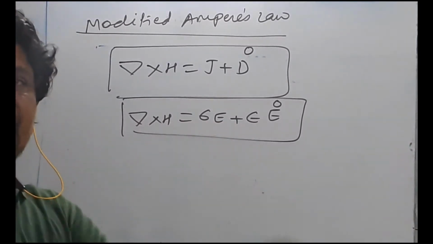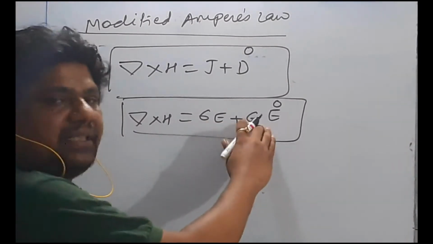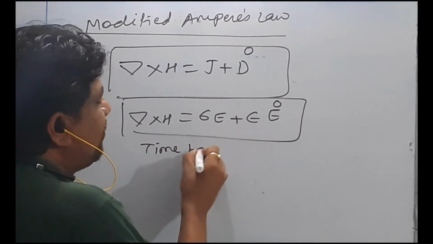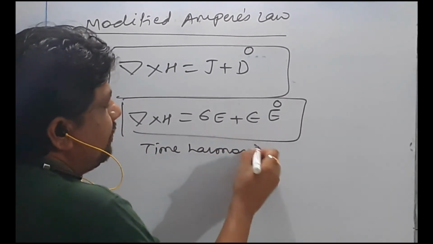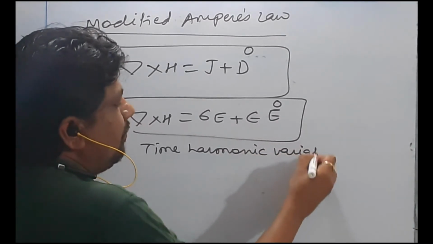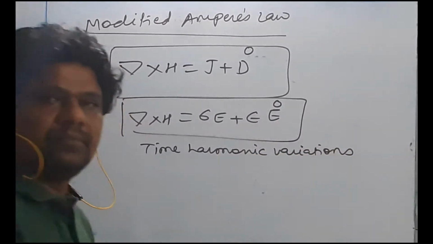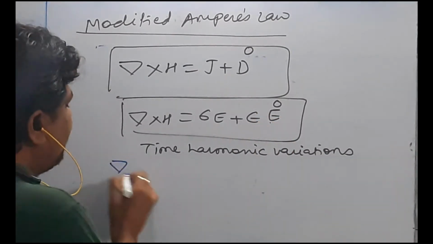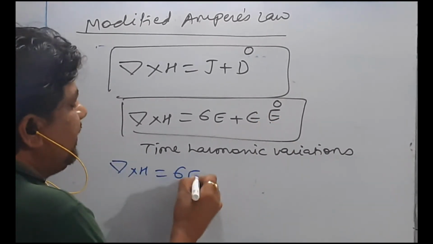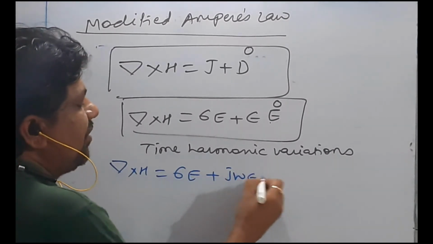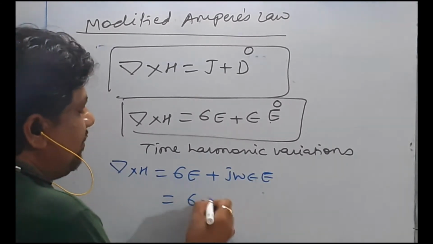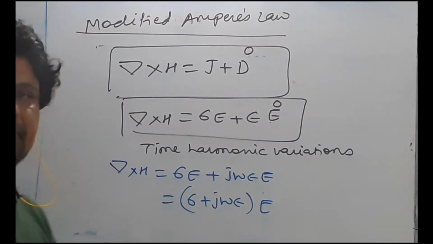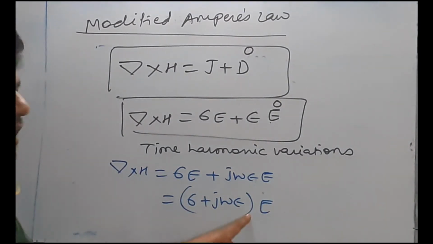Don't remember formulas directly. Try to understand the interpretation. So for time varying field, time harmonic variations, the derivative is replaced by j omega. So del cross H is equal to sigma E plus j omega epsilon into E, so sigma plus j omega epsilon into E. Now I have a real part and an imaginary part.